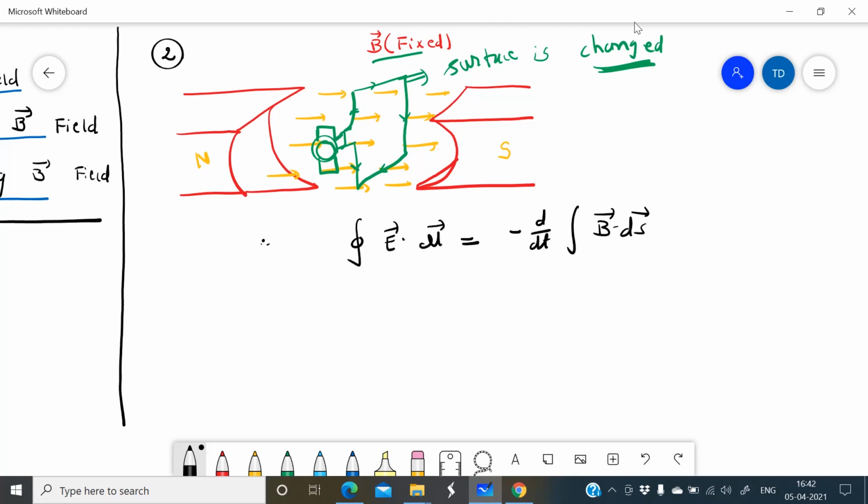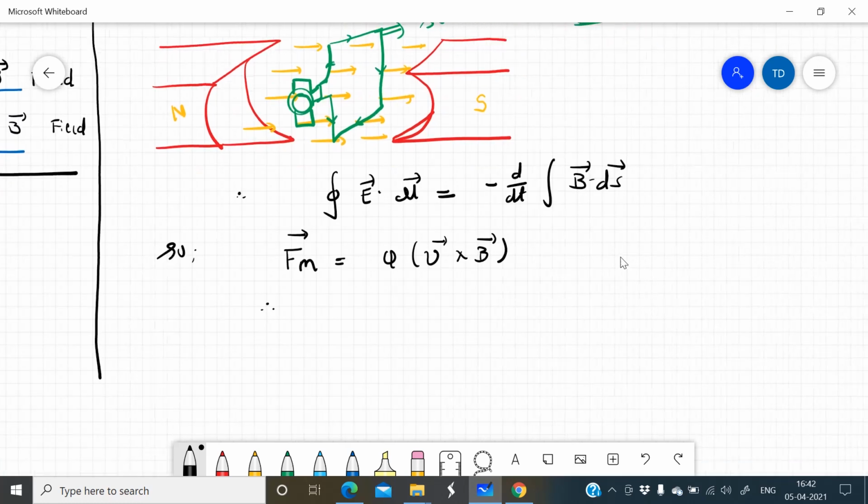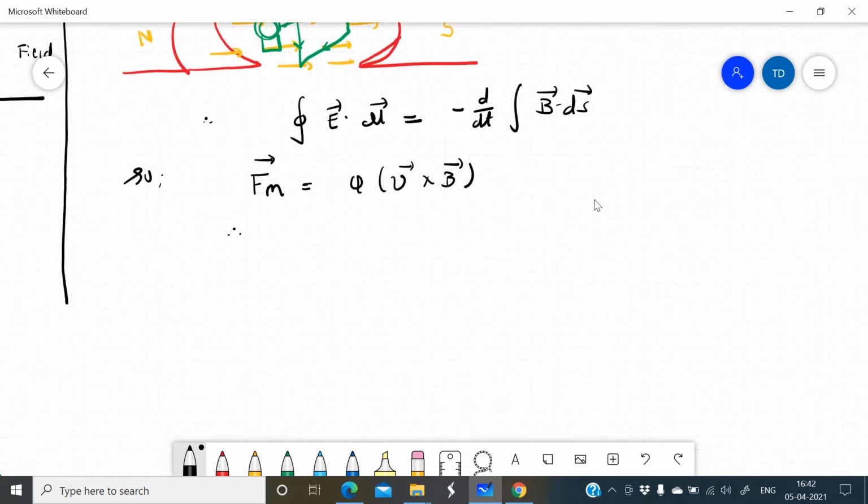So this is the concept of force on moving charge, because here current flows. Current means movement of charge, so force due to magnetic field on moving charge. The magnetic force equation that we have already studied in the theory of Lorentz force is Fm equals Q V cross B.